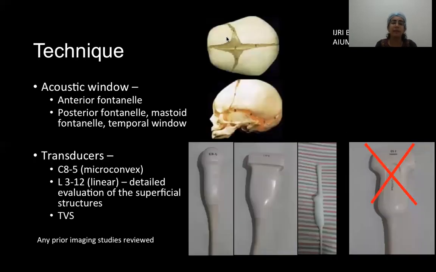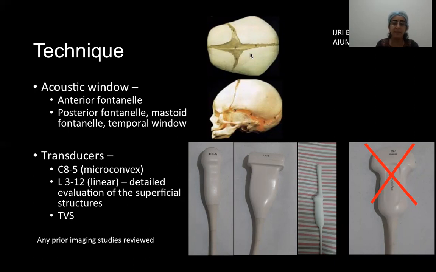Ultrasound of the skull is typically performed using sound waves. We all know that from the previous session that we have attended. For the sound waves to penetrate, we need an acoustic window. In neonates, in whom we are typically doing the ultrasound scan, this is the anterior fontanelle, which gives a very good view of the skull.